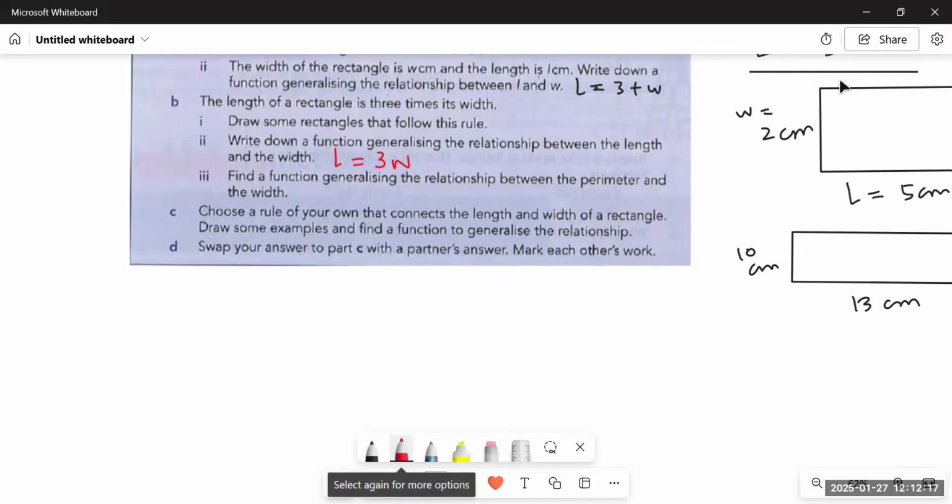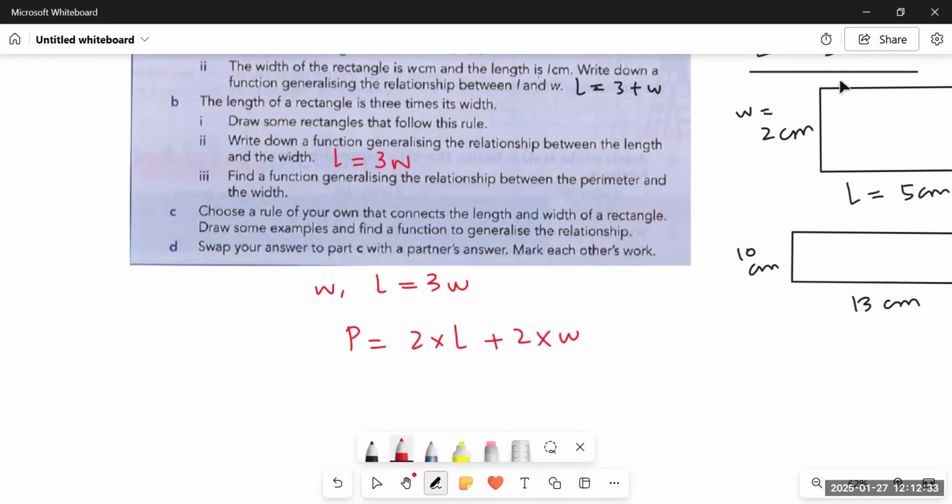We know that L is equal to 3W, and W is W. And what is the perimeter? Perimeter is equal to 2 multiplied by length plus 2 multiplied by width. This is how we calculate the perimeter. Or you can make the formula as P is equal to 2 multiplied by (L plus W). Both mean the same.